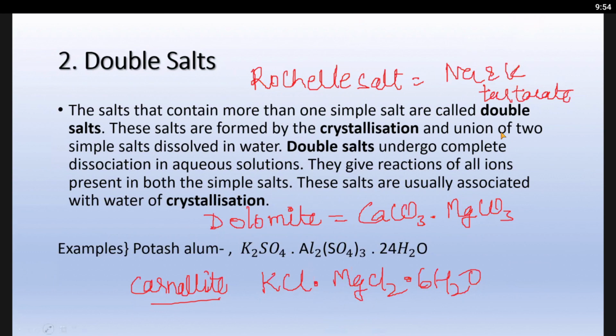Yes, sir. But I thought the easiest double salt I know was potassium alum. That's why I wrote it. No, suppose in the examination they ask which of the following is a double salt, and they won't give alum. Then what will you do? Then we should remember all these: dolomite, Rochelle salt, and carnallite. They will give carnallite, bauxite, XYZ, some new compound. In that case, what will you do?